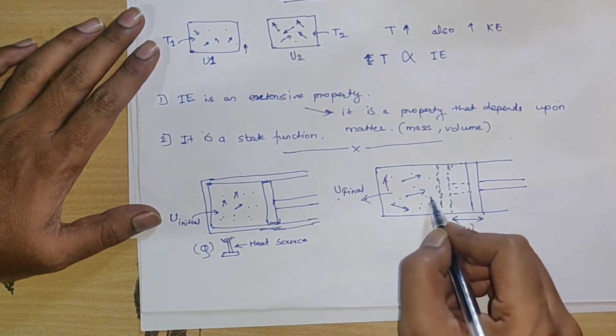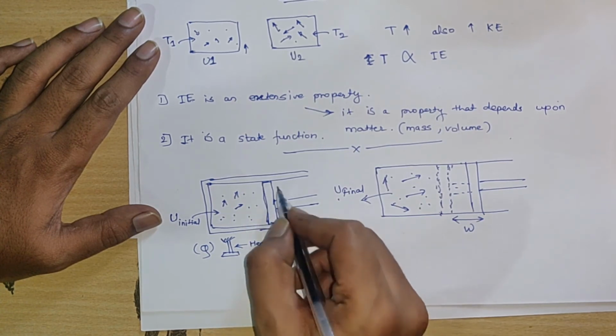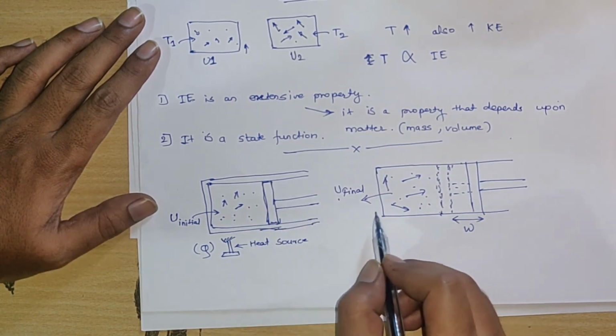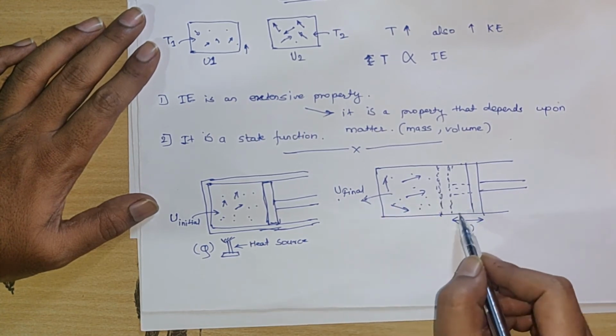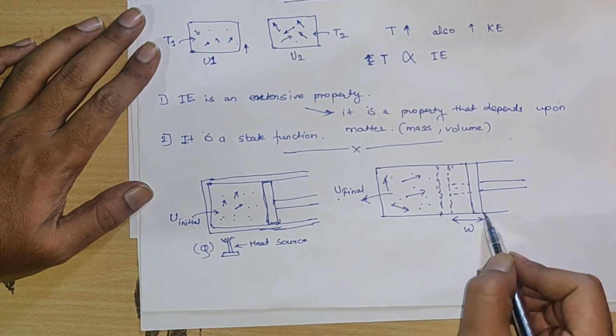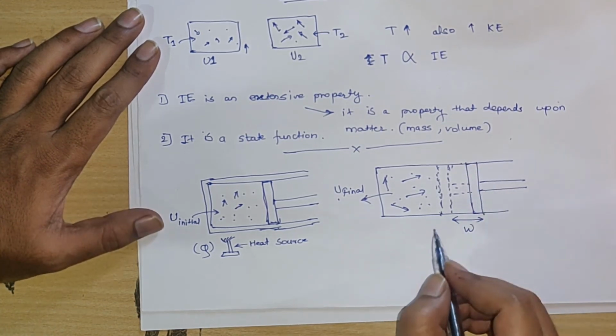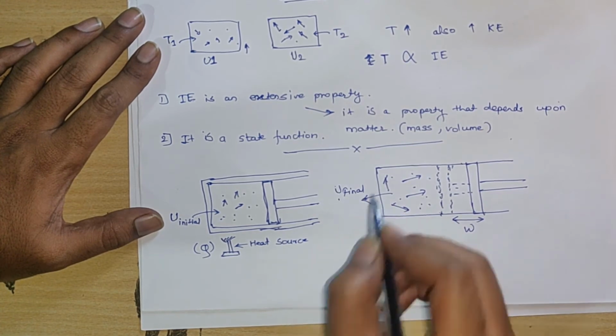They started to collide with the piston. Later, at some stage, this impact is so high that the piston got displaced from its original position to a new position, and the internal energy also changed to U final.